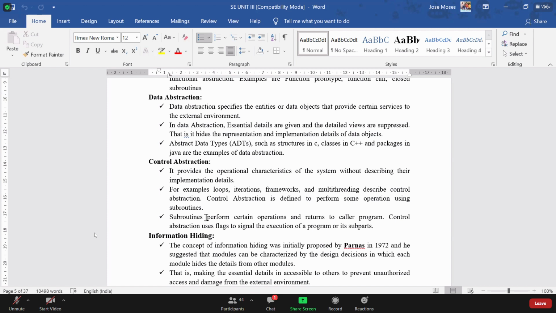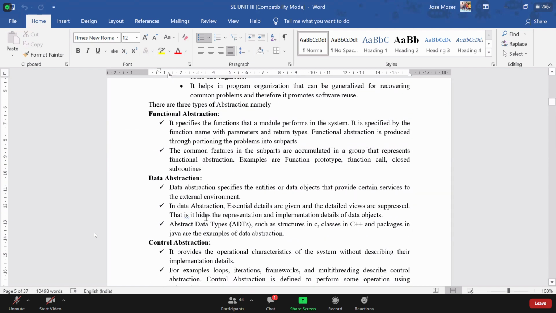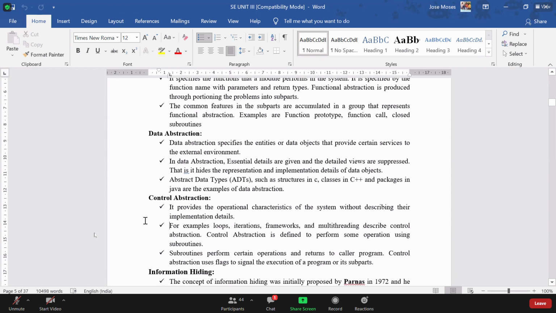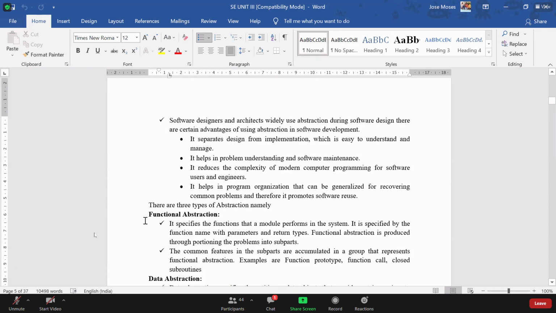So something like exception handling or control flow mechanisms, for suppose in multi-threading, like when try catch blocks should be executed. All these things are considered control abstraction techniques. So when we are talking about abstraction, we will be mentioning functional, data, and control abstraction. Okay, in short, you know what is meant by abstraction.